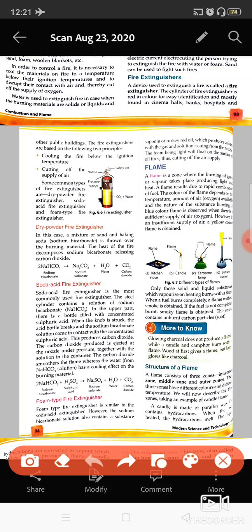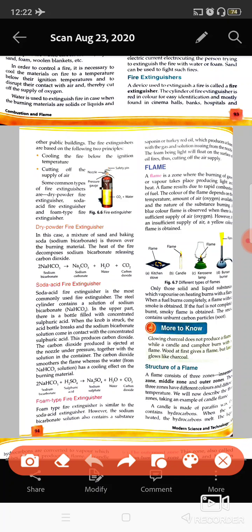Now let us see some types of fire extinguishers. One is the dry powder fire extinguisher. In this, a mixture of sand and baking soda, that is sodium bicarbonate, NaHCO3, is used. Once the cylinder is pushed, the sodium bicarbonate breaks down to form sodium carbonate, water and carbon dioxide.